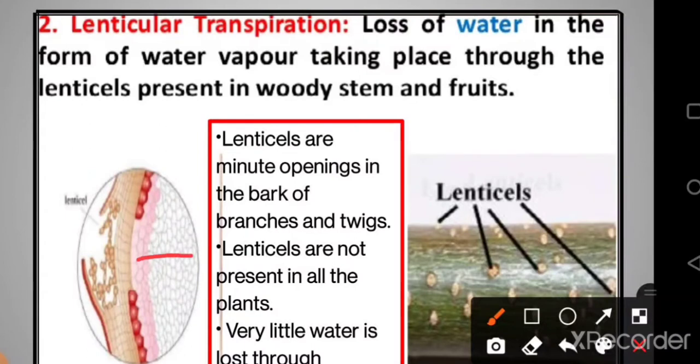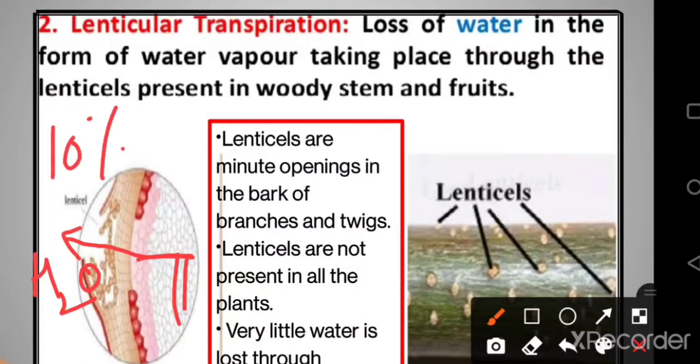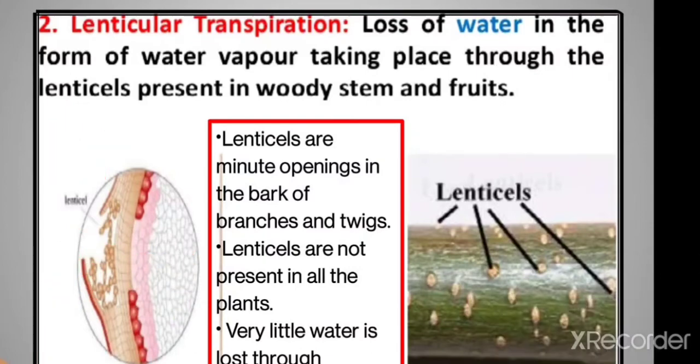of water vapor. So you can see very close, the xylem vessels are there. Students, these are the xylem vessels. So they are going to lose some amount of water in the form of water vapor. And this loss of water is called lenticular transpiration. This accounts for almost 10% of the total transpiration that takes place through plants.